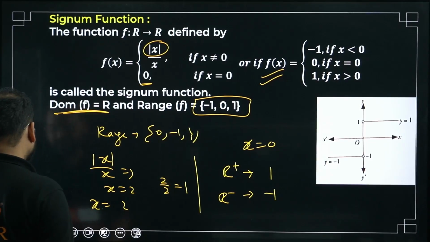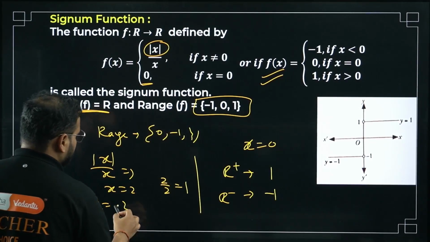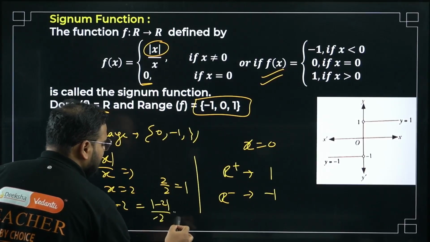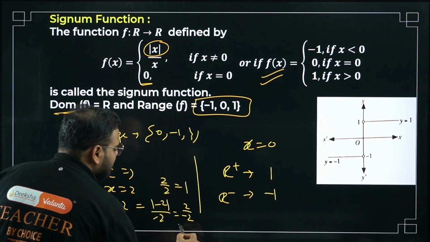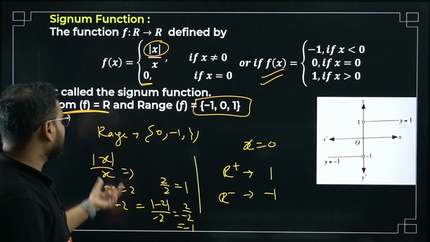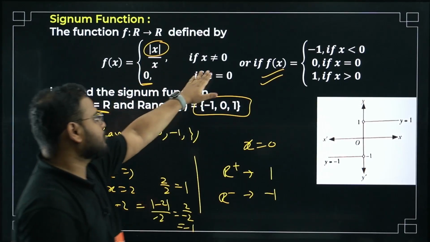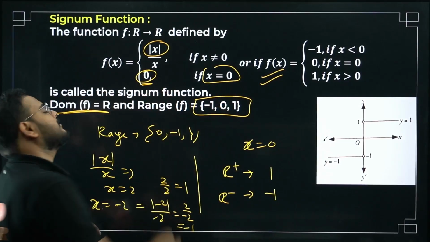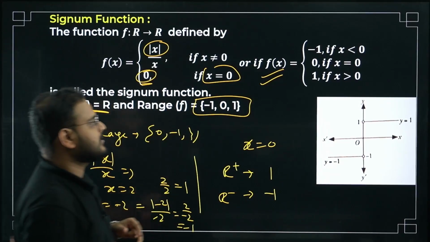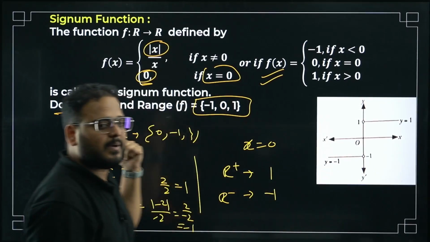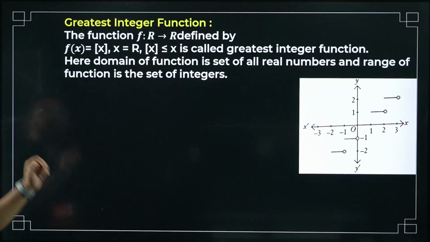It will become mod of minus 2 divided by minus 2. How much is that? 2 by minus 2, simply minus 1. Okay, that's how the function is defined when x is not equal to 0. When x is 0, it will always be 0, bacha. So signum function. Clear? Graph is clear? This part is clear. Let's move on to next function.